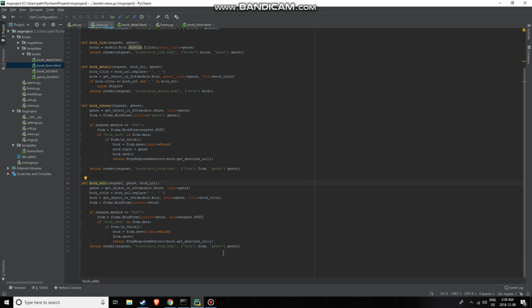But anyway, to be able to delete objects, we don't have to do too much more. We can work right from our edit view. So up here, we're getting a post request from the form, which we want, and then this is checking if we have book save in the data. So in this case, we don't want to check if it's book save, but we want to see if it's book delete.